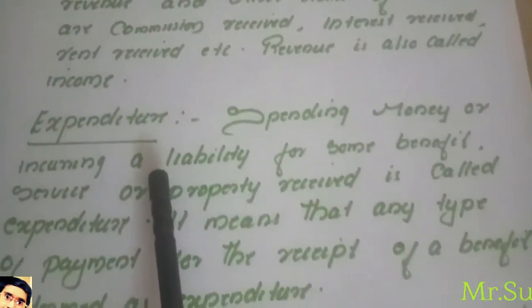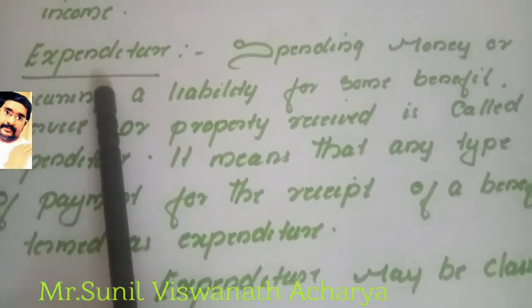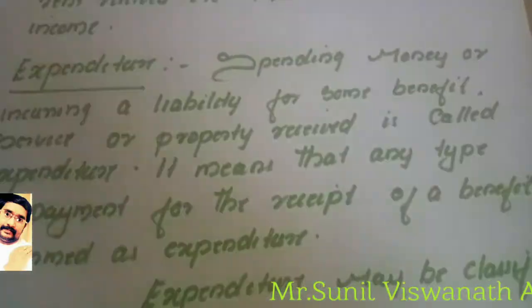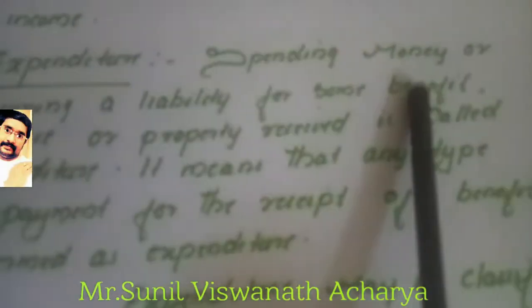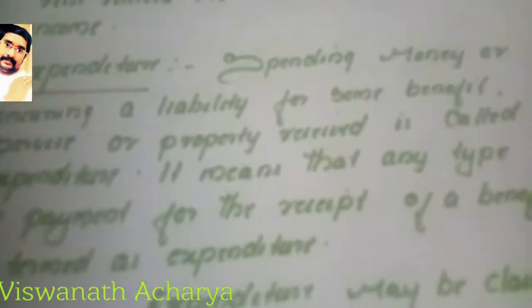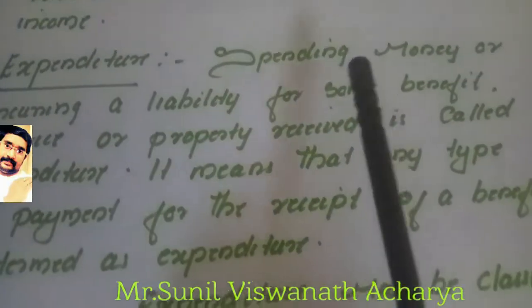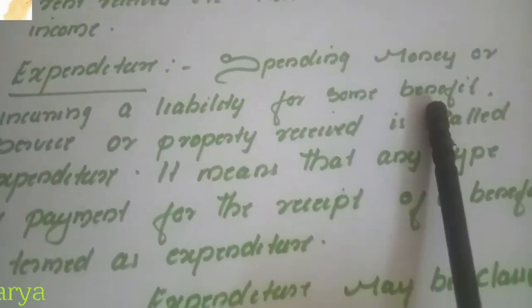Now, expenditure is a very important topic. Expenditure means spending money, or incurring a liability for some benefit.